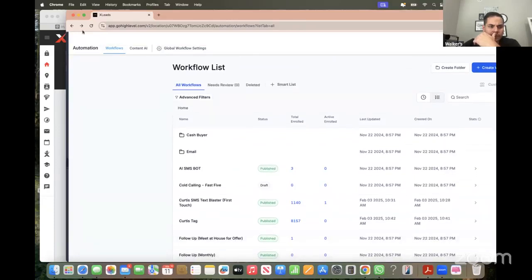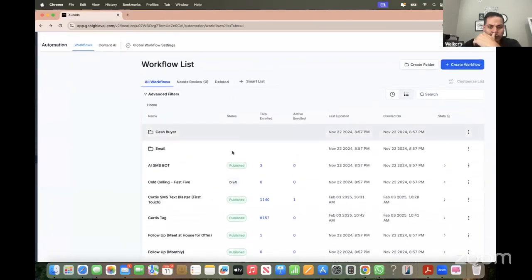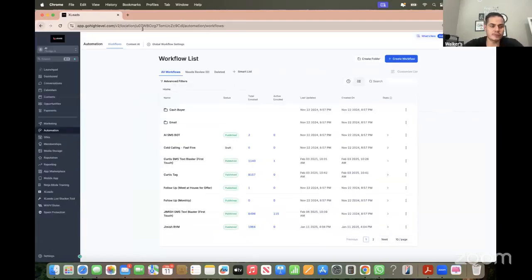So tons of things you can do in here. And you can create your own workflow. Let's say you don't like the follow-up, you can create your own follow-up workflow. So if I want to send a text and email once a month, I can do that for forever. You can have it repeat forever, right?